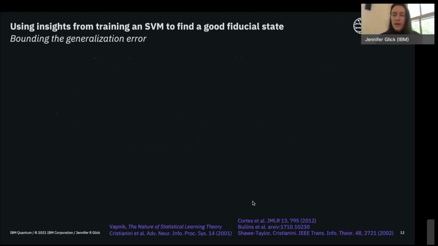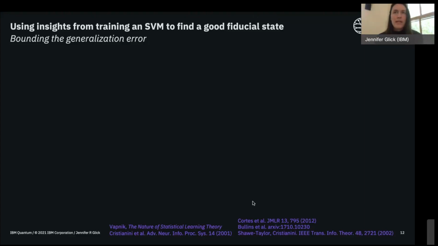The way that we'll start doing this is to take a step back and recall some insights from training an SVM and use this to extract some insight into how we could then find a good fiducial state for these covariant quantum kernels.